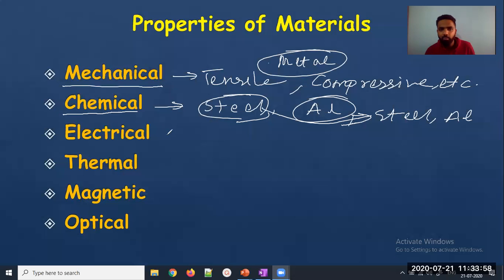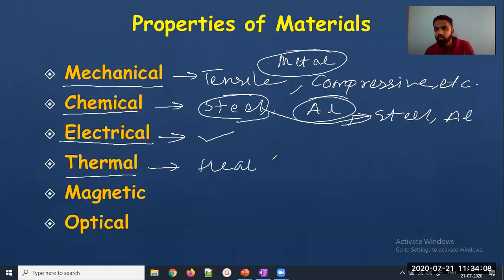Third thing is electrical property. You know about electrical property. Among materials, semiconductors are there. There are some metals also which can conduct electricity. Then there is thermal property. Thermal is nothing but related to heat. The material which can take more heat will have good thermal conductivity. Those which take less heat will be less thermally conductive.